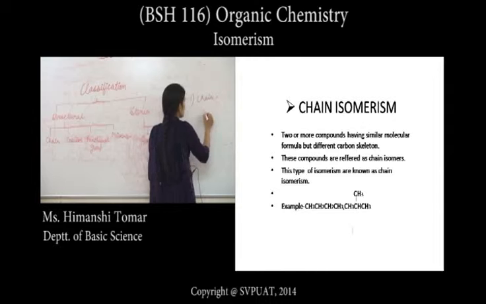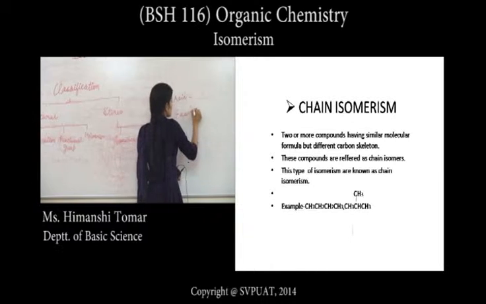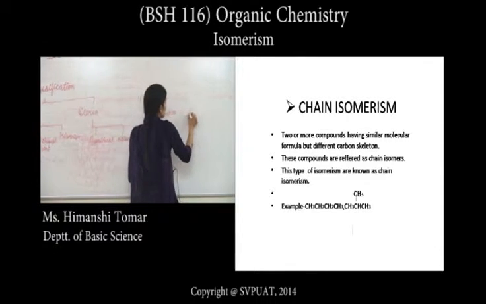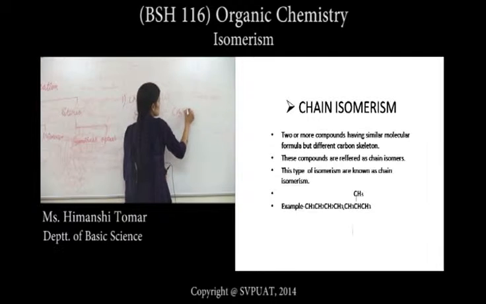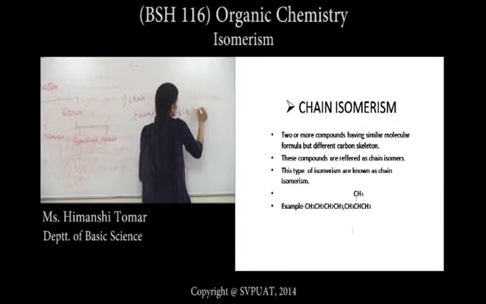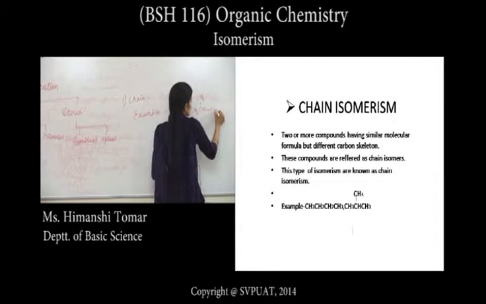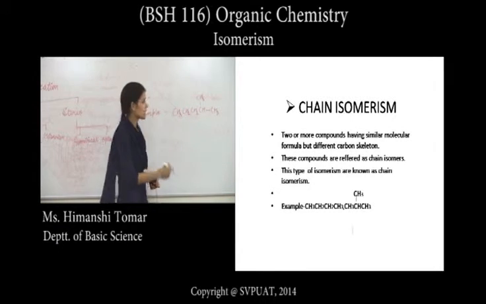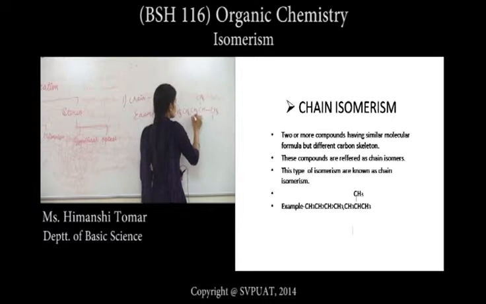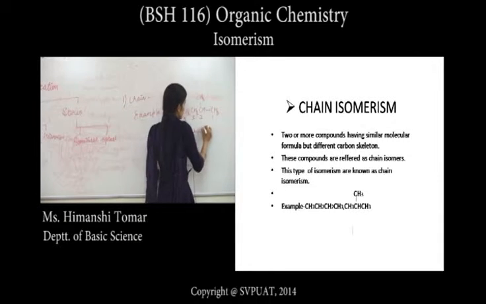For example, CH3, CH2, CH2, CH, CH3, CH3: the IUPAC nomenclature, numbering 1, 2, 3, 4, 5, gives 2-methylpentane.